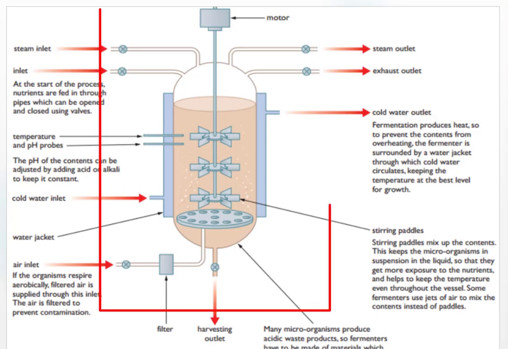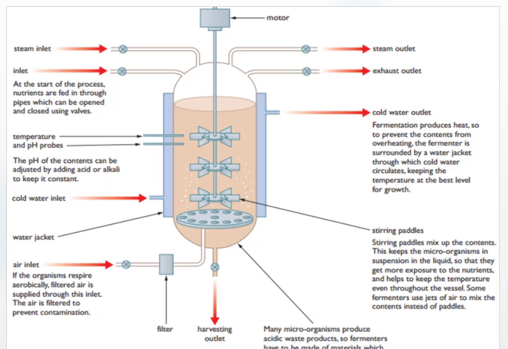Here are the structures of special huge fermenters. Structures of fermenters for antibiotics production. These fermenters are mostly made from materials which cannot be corroded, such as stainless steel or special alloys that can resist the acidic wastes of most microorganisms, since microbes produce acidic wastes that can corrode ionic materials.